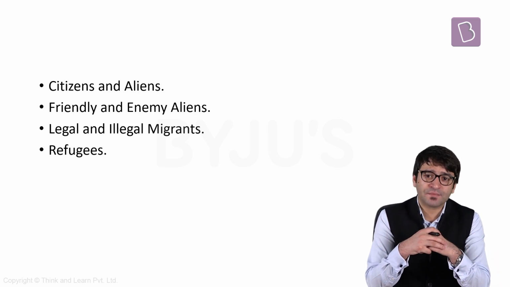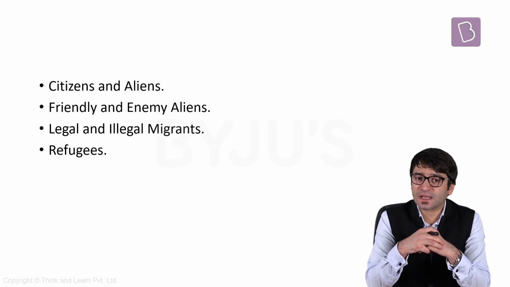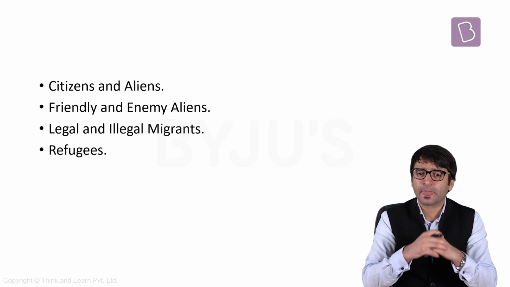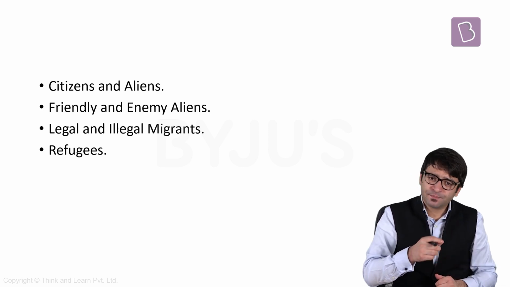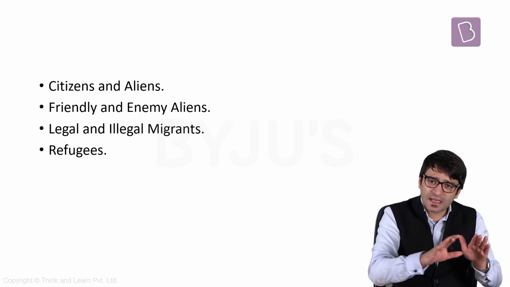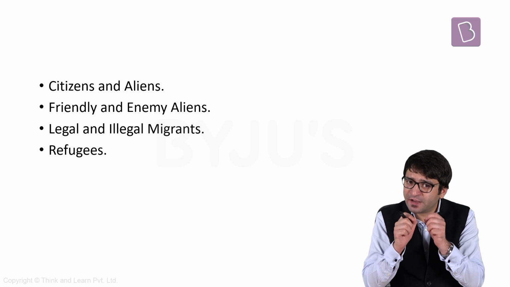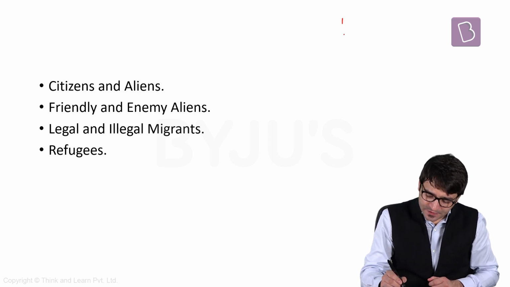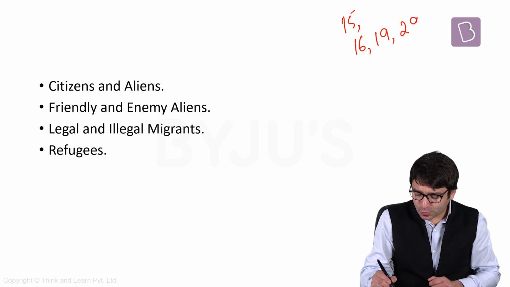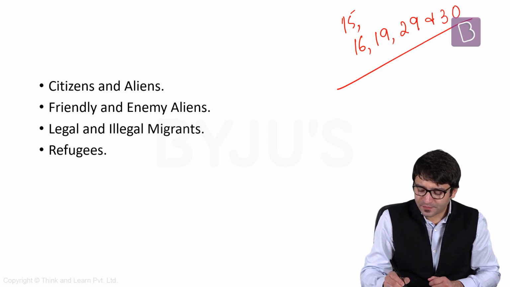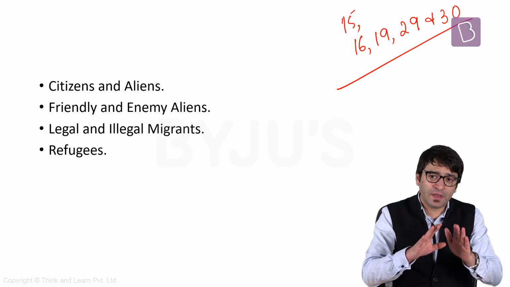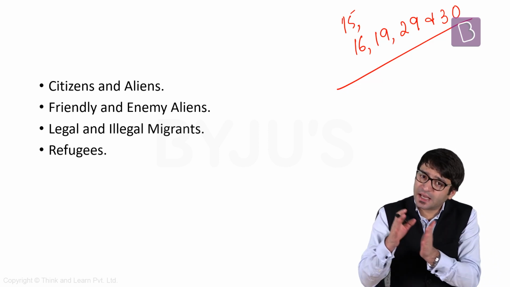Only the citizens have the right to vote. Only the citizens can contest elections. Only the citizens are eligible for government jobs. But if you look at fundamental rights, almost all the fundamental rights are available to both citizens as well as aliens, except 5 fundamental rights: Article 15, Article 16, Article 19, Article 29, and Article 30. Barring these 5 fundamental rights, all other fundamental rights are available both to citizens as well as aliens.